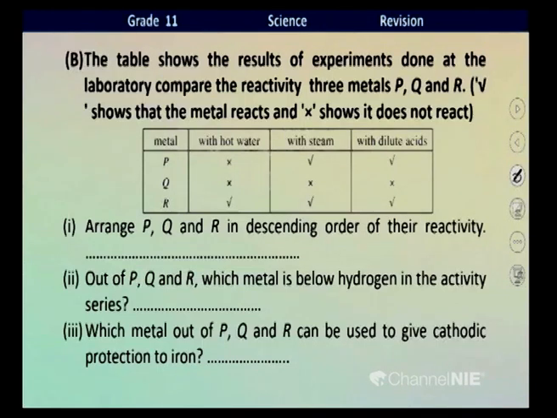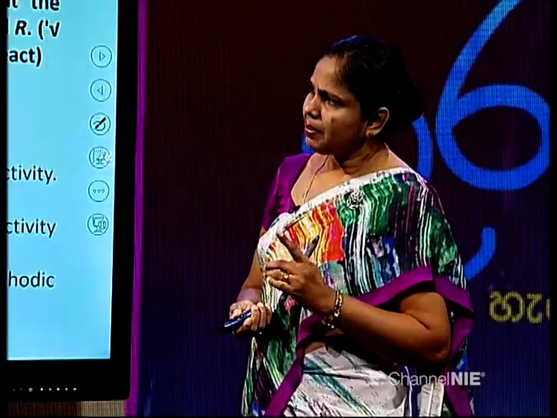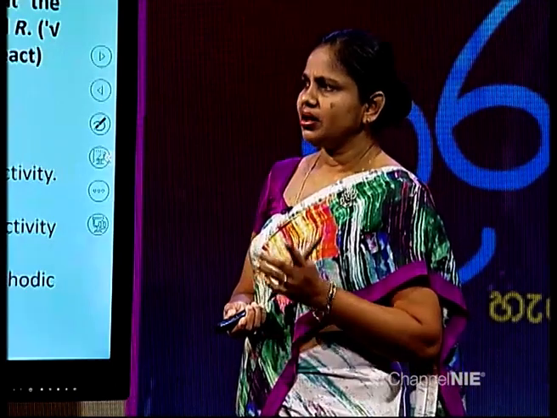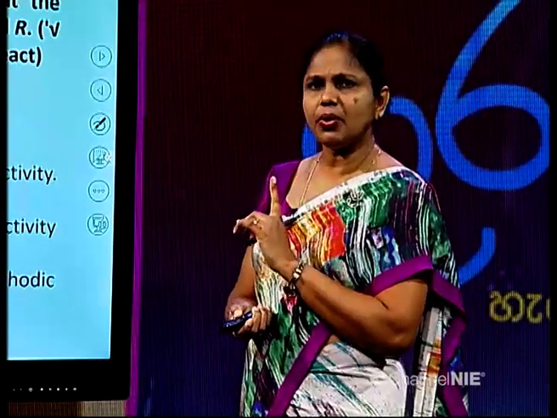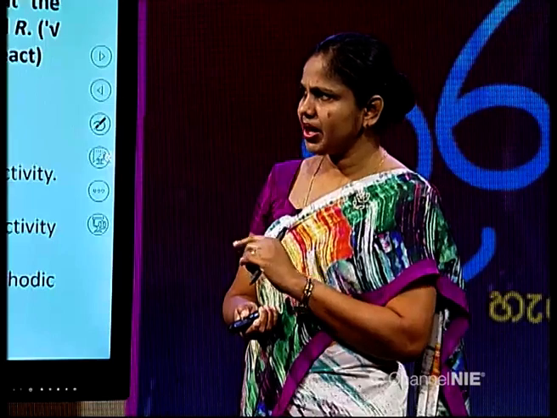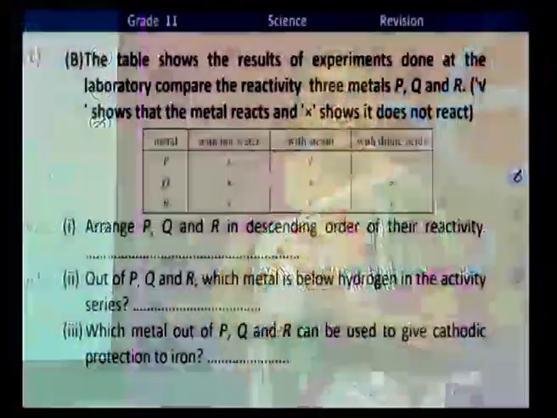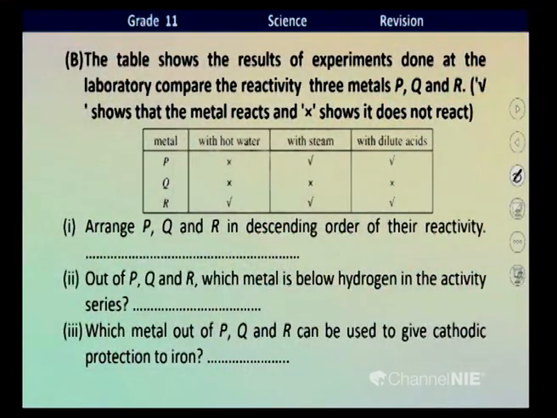Here, the table shows the results of experiments done at the laboratory to compare the reactivity of three metals. Just observe the table, children. Metal P doesn't react with hot water according to the table, but it reacts with steam and dilute acid.